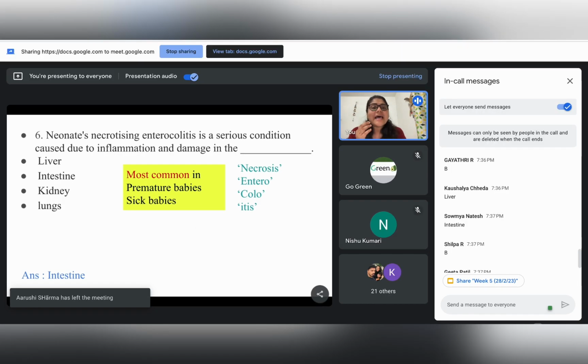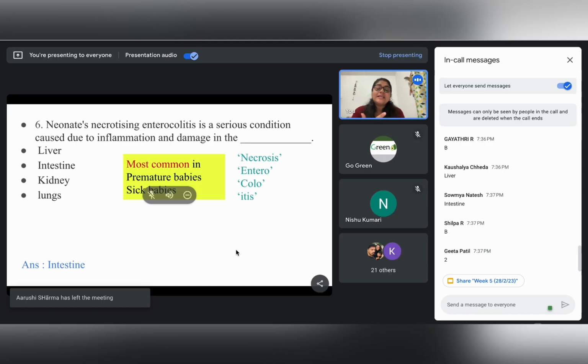So this has to be related to something which is causing tissue death. Now let us come to the second term, enterocolitis. Entero and colo are very common terms which are used for intestine. Whenever we consider the medical terms used for the different parts of the body, entero is used for small intestine and colo is used for large intestine. And now we have the term itis. Whenever you see itis anywhere, that means inflammation.